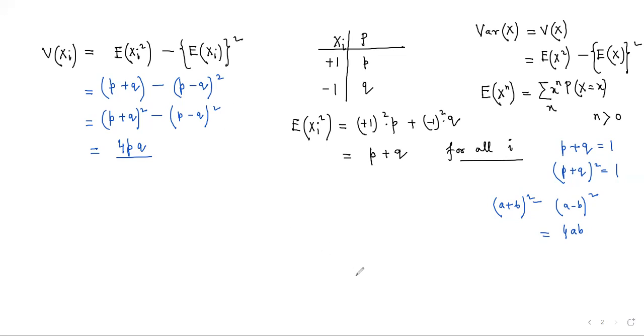If someone stops over here, if someone says that we will do up to this, it's okay, no problem. Mathematically, he's right. But if you want to remove the clumsiness, you can do a little bit of algebraic manipulation. So in step number 2, we have got the expectation of xi and the variance of xi, and it is true for all i. So for the individual random variables, the expectation and variance have been obtained. My step number 3 is to calculate the expectation of capital S, which is the sum of all the random variables. So it is the expectation of x1 plus x2 plus dot dot dot plus xn.